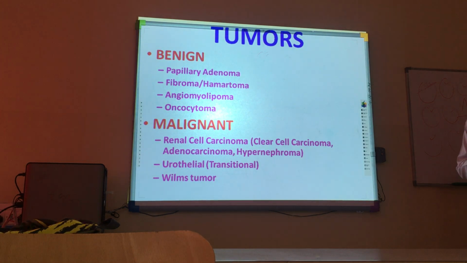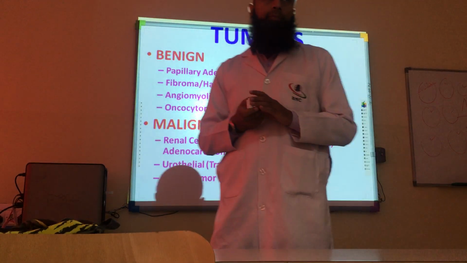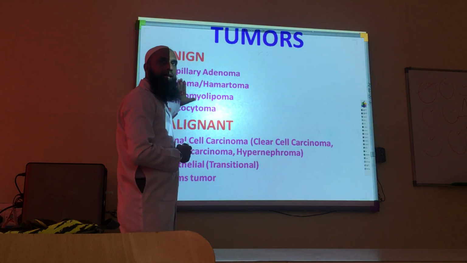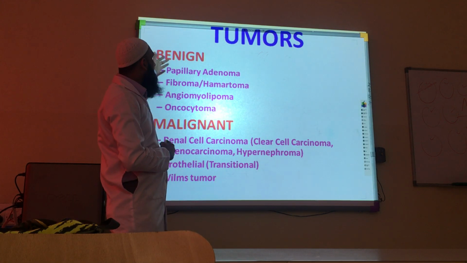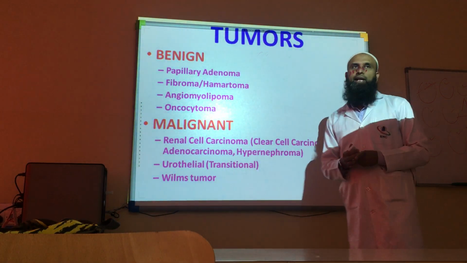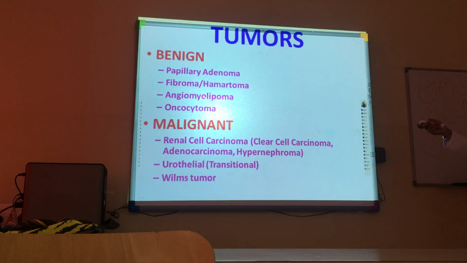Another topic which was associated with this, if you see the schedule, was the tumors of the kidney, renal tumors. So the tumors of the kidney could be benign and it could be malignant. The benign tumors are mainly 4, but there are 2 which are very important in benign. Number 1 is the angiomyolipoma.